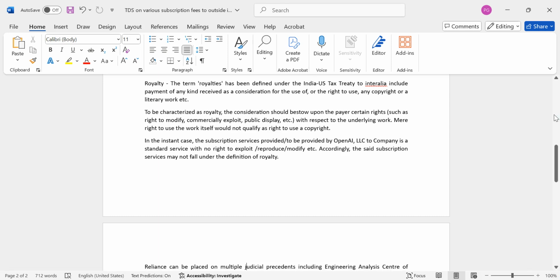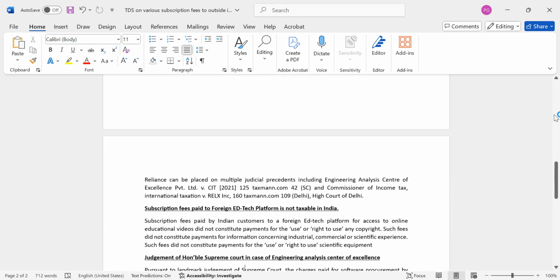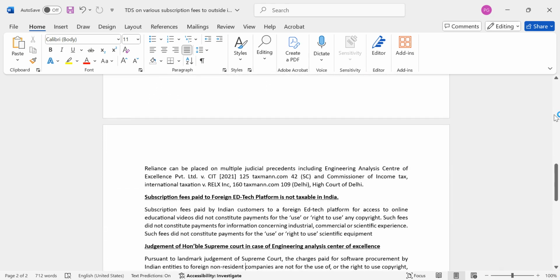The third case is paying for accessing an educational video from outside India. Still, no TDS is required to be deducted, because we are just accessing the videos. We are not paying for anything of a technical nature, we are not getting any right to use, and we have no right to edit, display or exploit. We are just accessing the educational video for our learning, so it doesn't fall under technical services. Hence, as per the income tax provisions, we are not liable to deduct tax.